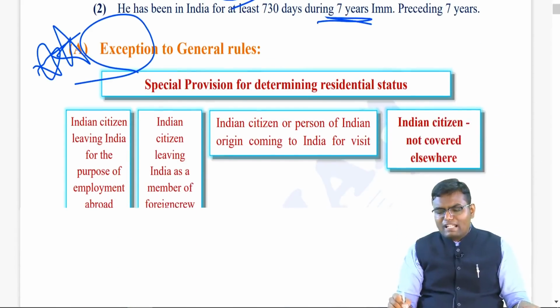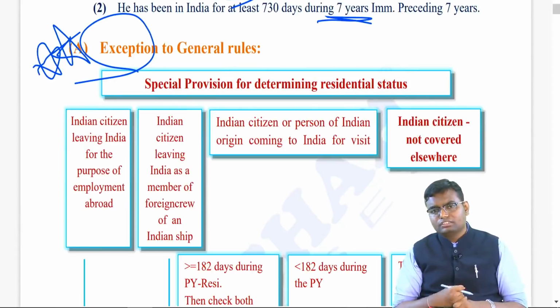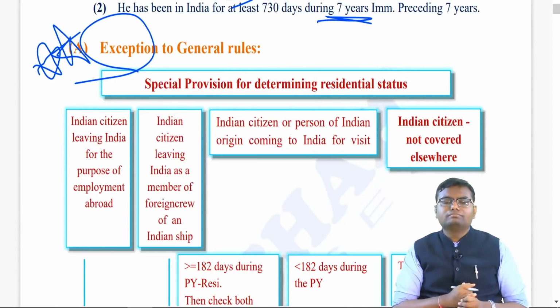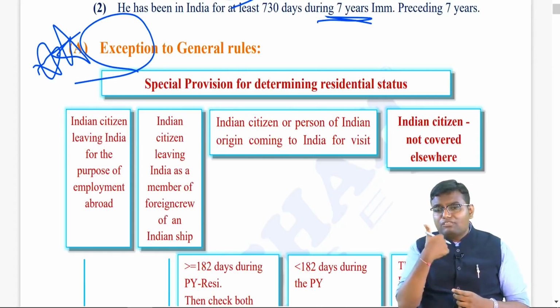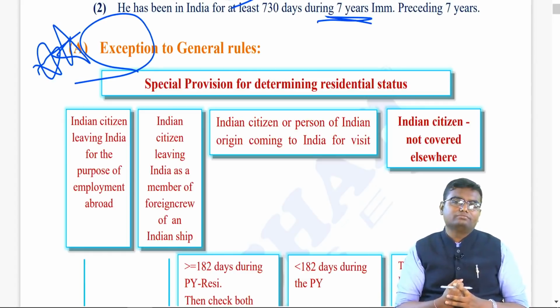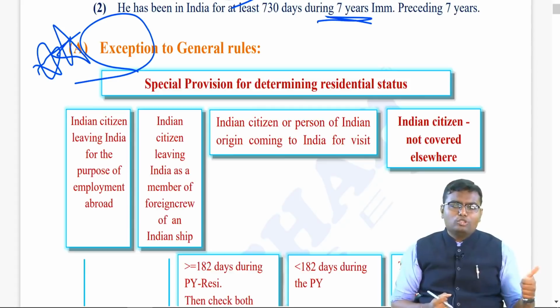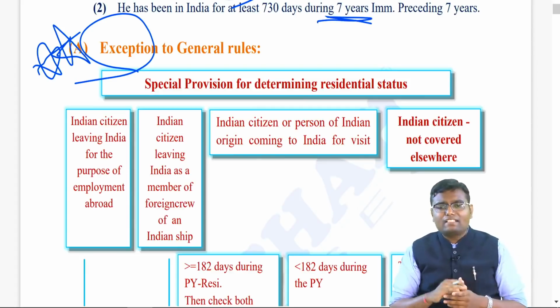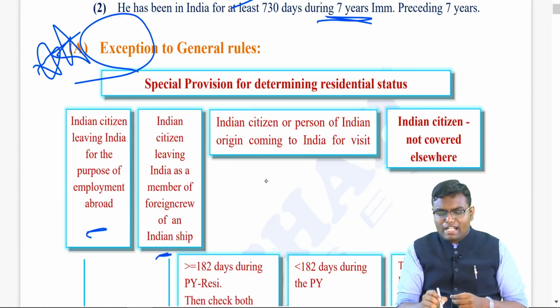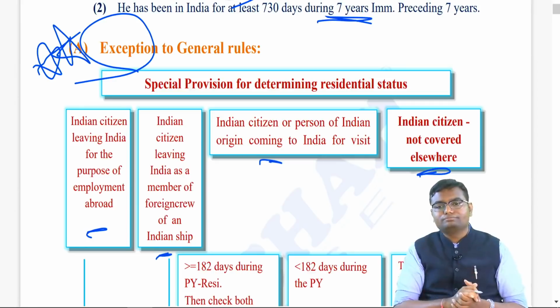There are 4 exceptions in which, while calculating the residential status and applying the basic condition, you will apply only the first condition of 182 days. You will not apply the second basic condition of 60 plus 365. If you satisfy 182, you will become resident. If you don't satisfy that, you will become non-resident directly. This will happen when you are covered under any of these 4 exceptions.